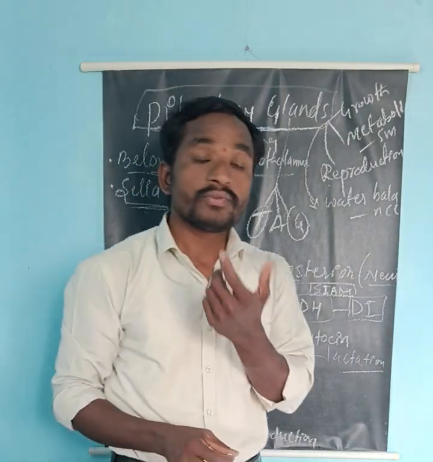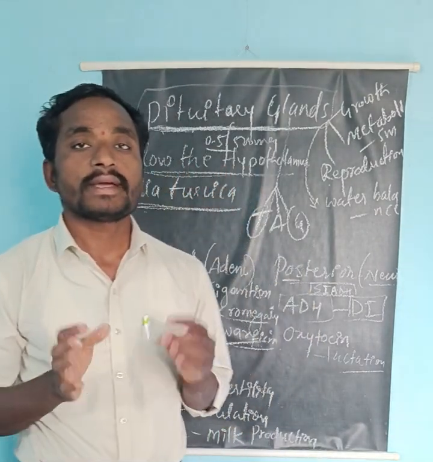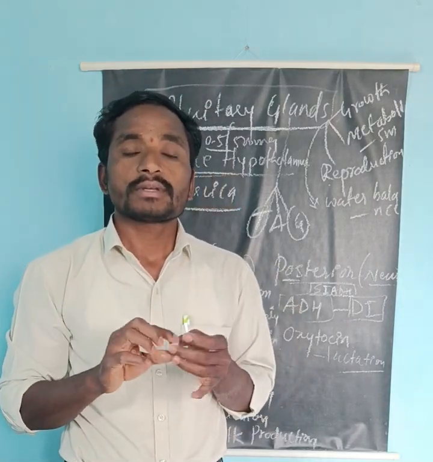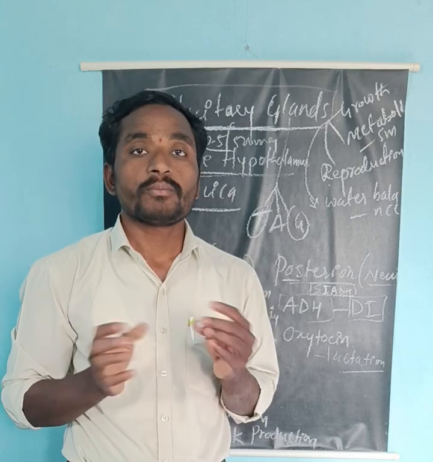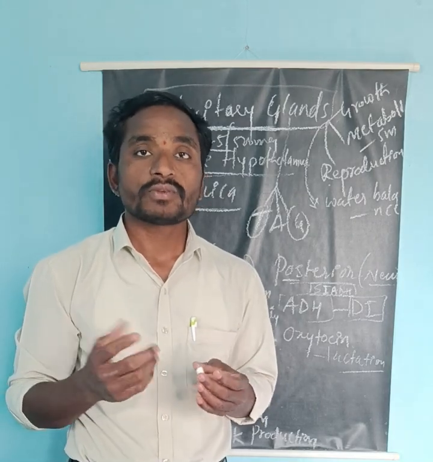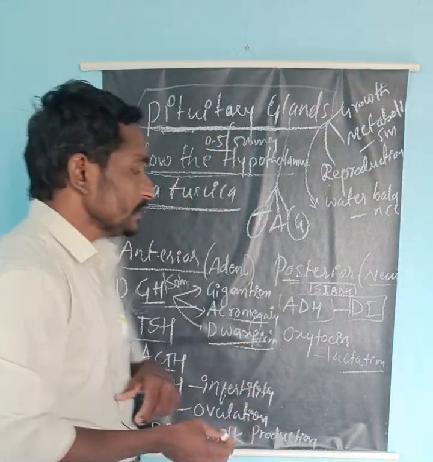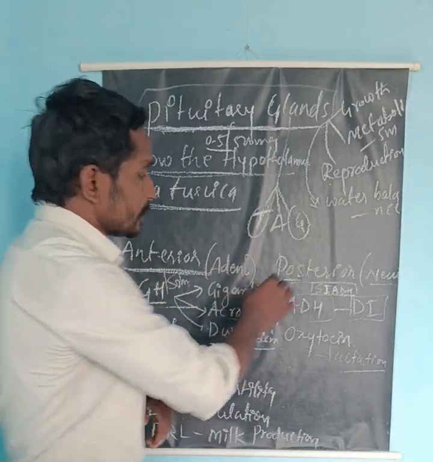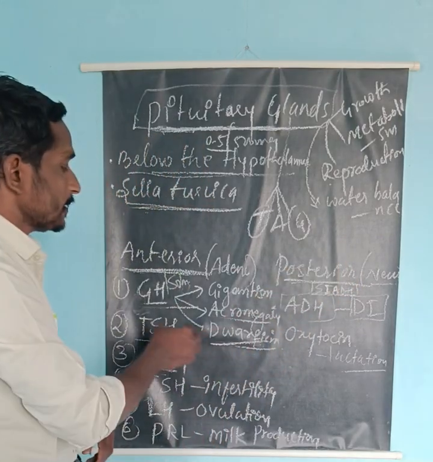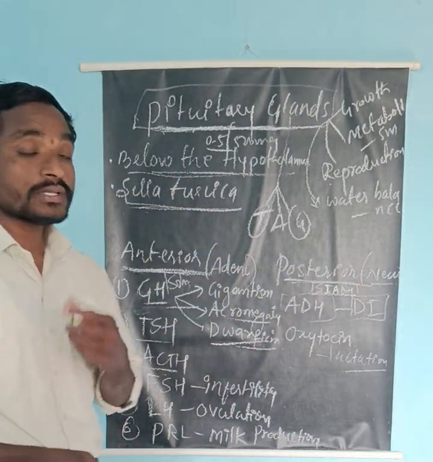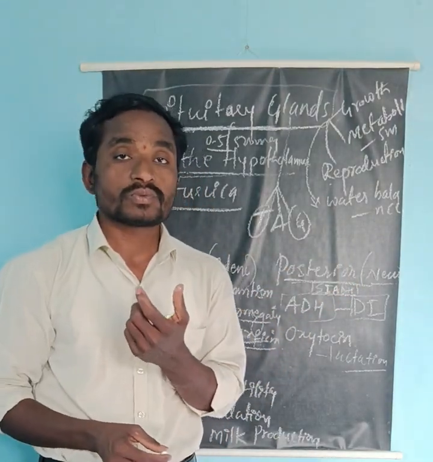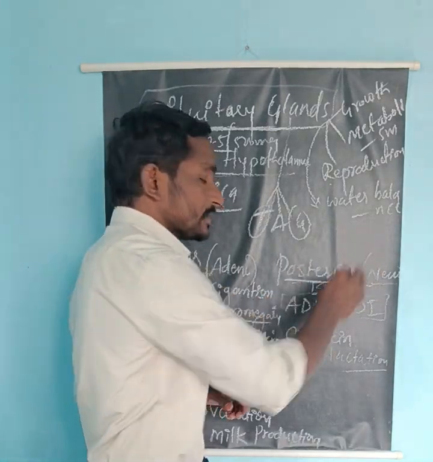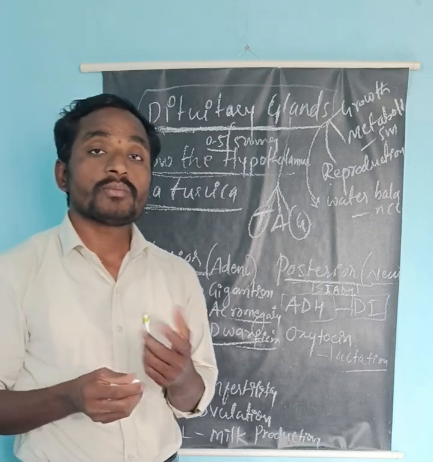It is divided into two lobes, the anterior lobe and the posterior lobe. Both lobes perform very important functions. Now, coming again, that is the anterior pituitary gland and the posterior pituitary gland. The anterior pituitary gland produces different hormones, and those are very important to each and every cell in our body. In the same way, the posterior gland also secretes very important hormones.